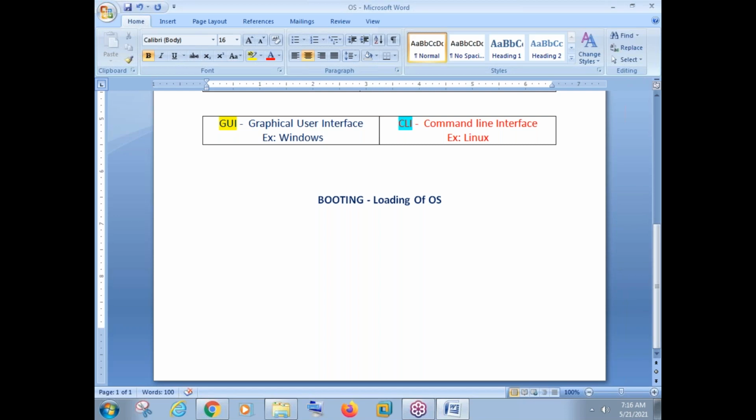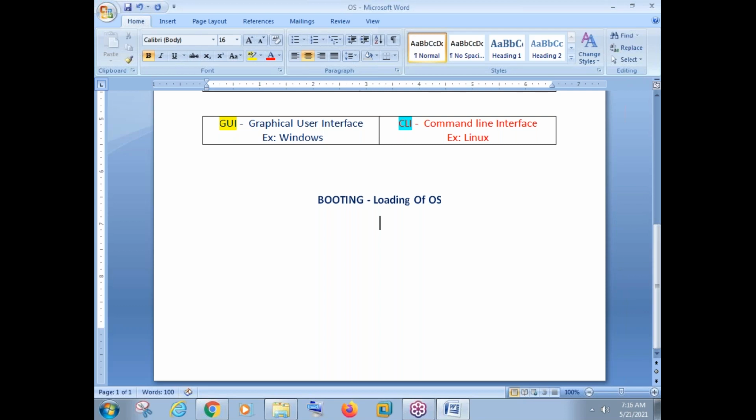The computer will load your operating system. So we should not say that the computer is powering on or the computer is coming up. That is not the technical terminology. The technical terminology is that the computer is booting. Okay, so booting is a process of loading the operating system.